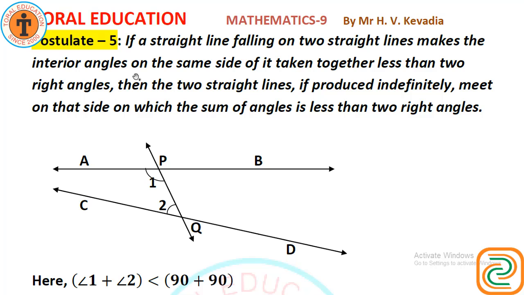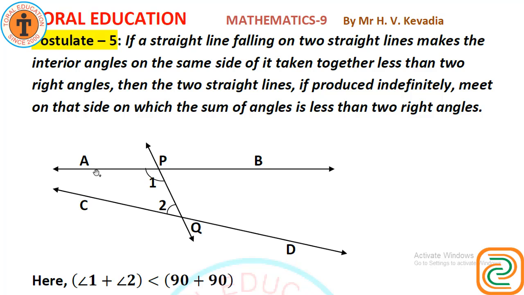makes the interior angles on the same side of it taken together. That means the sum of interior angles on the same side, 1 plus 2, less than 2 right angles, that is less than 180, 90 plus 90. Then the two straight lines, this AB and CD, if produced infinitely towards this side, meet on that side on which the sum of angles is less than 2 right angles.